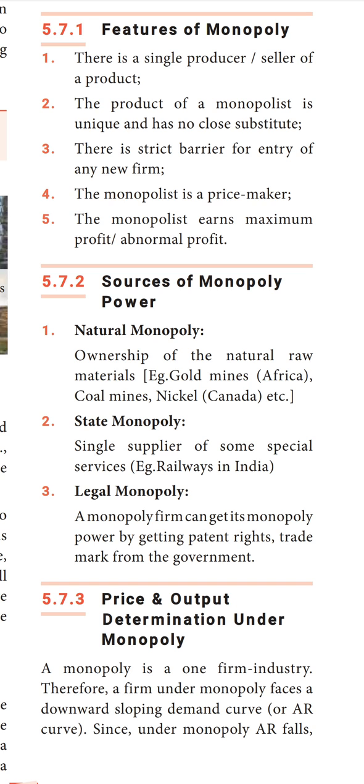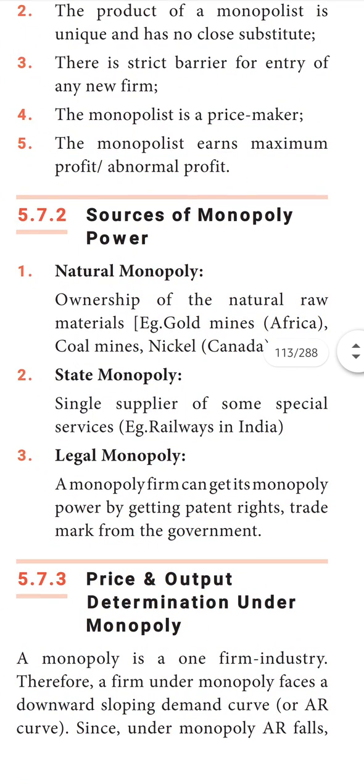Here they have given the sources of monopoly power also, which the monopolies utilize. What are the sources? Natural, state, legal. The natural monopoly is ownership of natural raw materials. That means the owner of a natural raw material will be the monopolist alone.